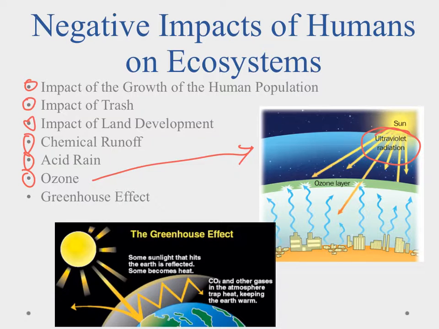The bad thing is we produce more ozone, it goes up there, it gets a little bit thicker, and ozone is a heavy component of smog. So when you look at the smog in the cities, part of that is the ozone that we're creating.